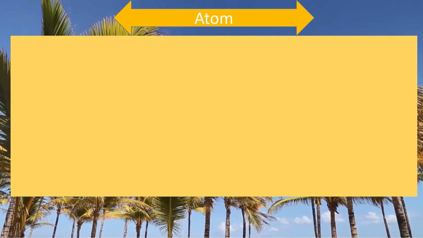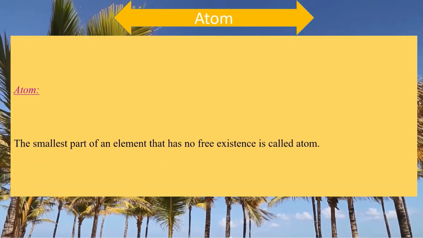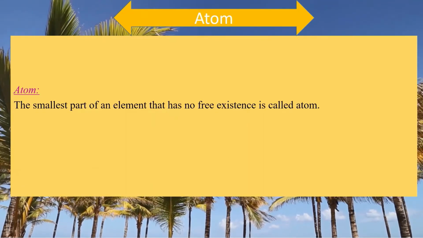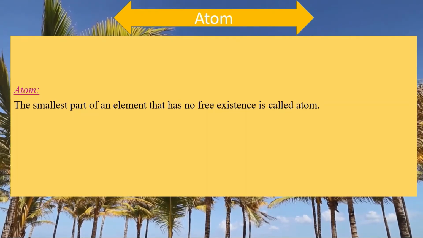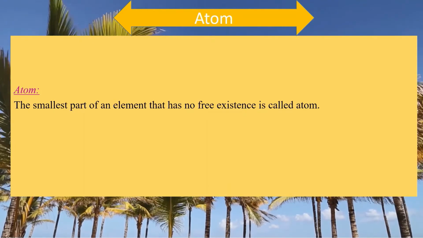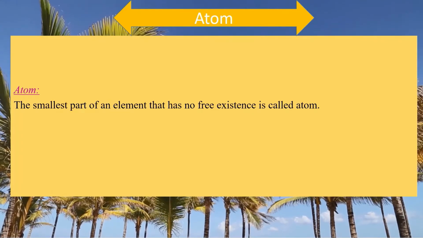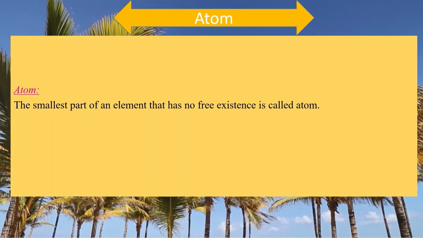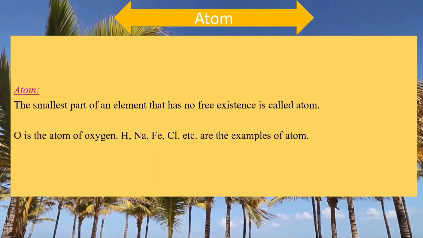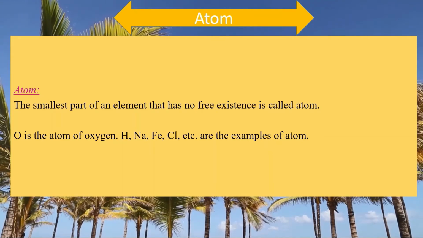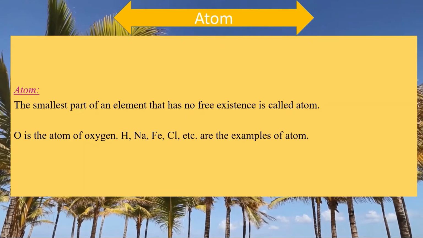Now we will read about atom. The smallest part of an element that has no free existence is called atom. Atom is the smallest part of an element and it has no free existence. For example, oxygen is the atom of oxygen. Hydrogen, sodium, iron, chlorine, etc. are the examples of atom.